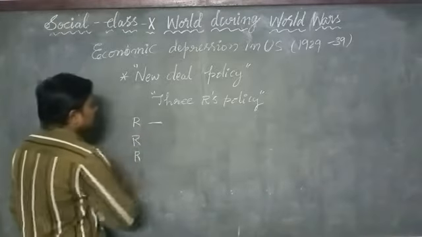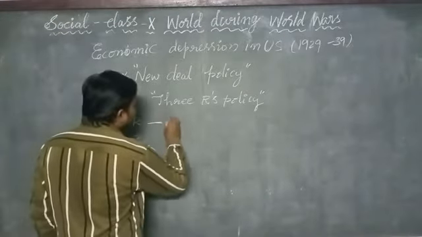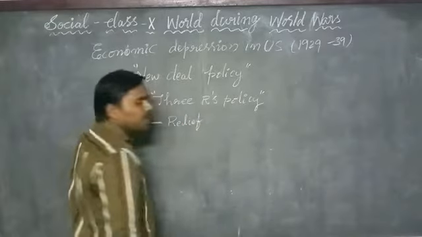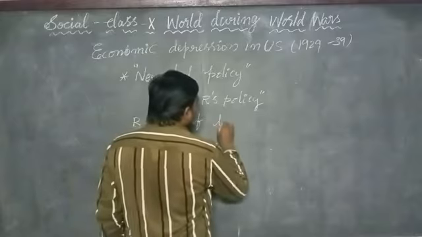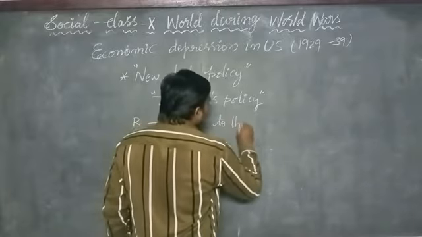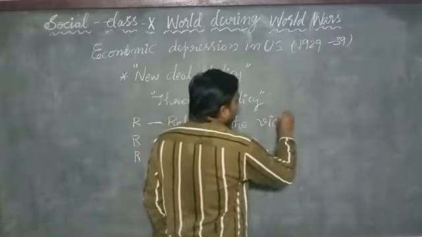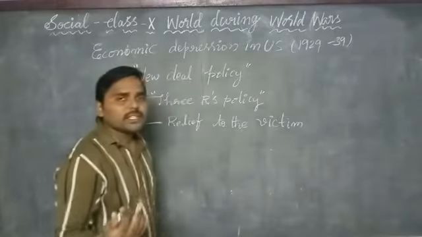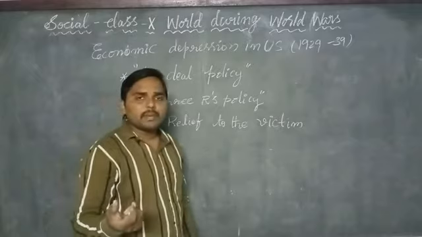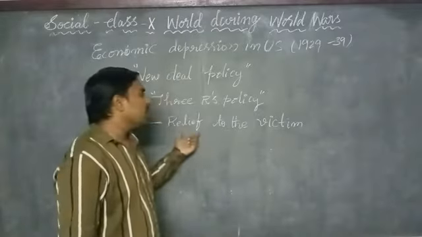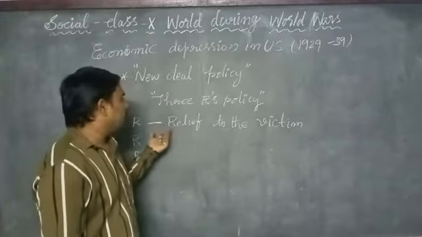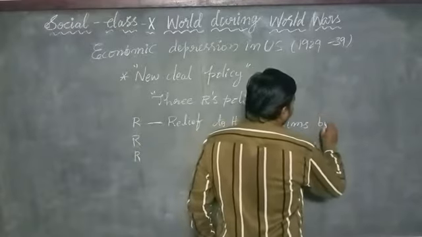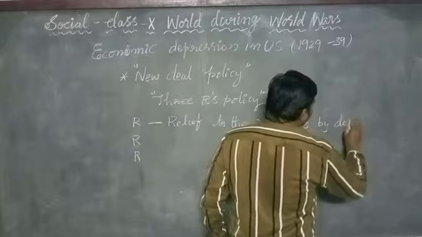The first R is relief. He gave relief to the victims of the depression, the people who were affected by the economic depression.